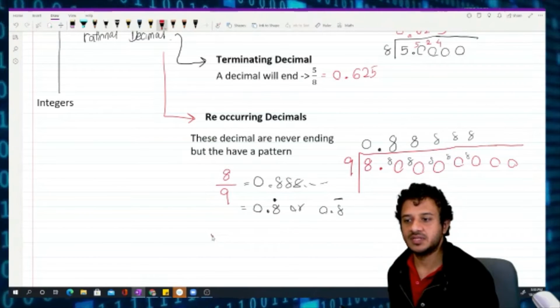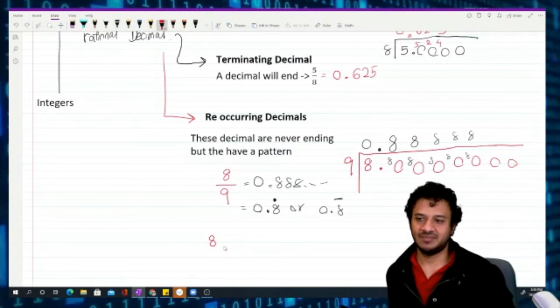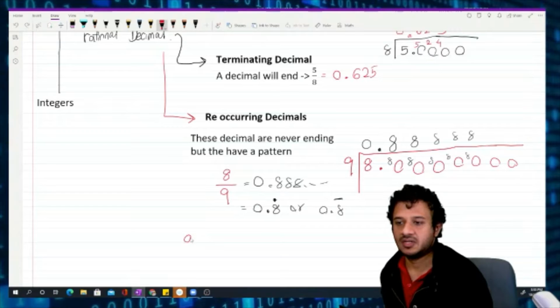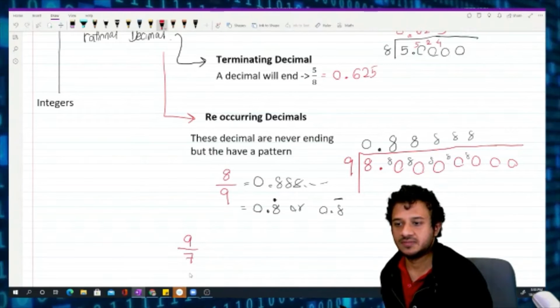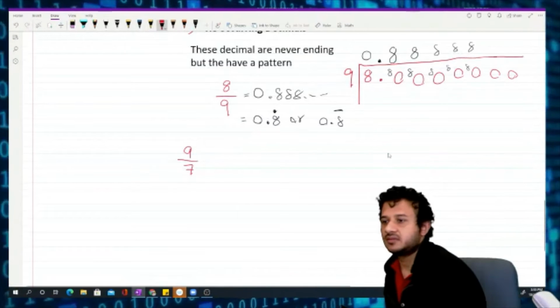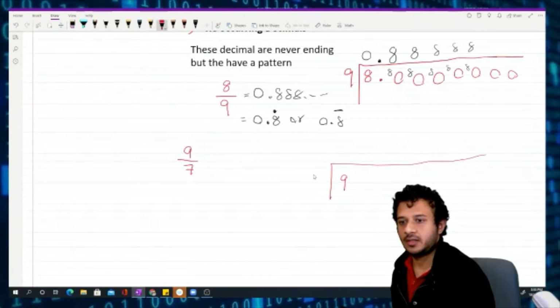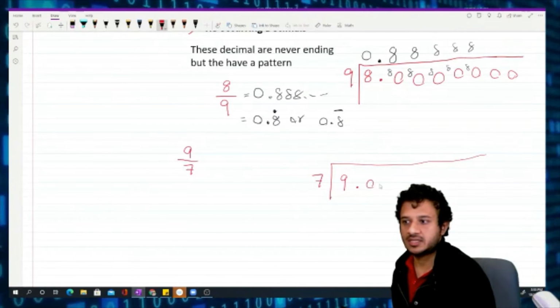Another example is, let's say that I got a 8 out of 7 or 5, anything actually, to be honest, or let's use 9 out of 7. This would be a nice example. 9 out of 7 and a dot and some zeros for fun.